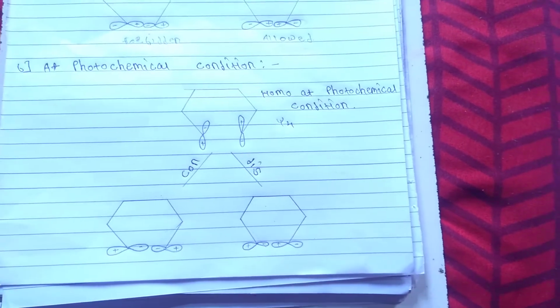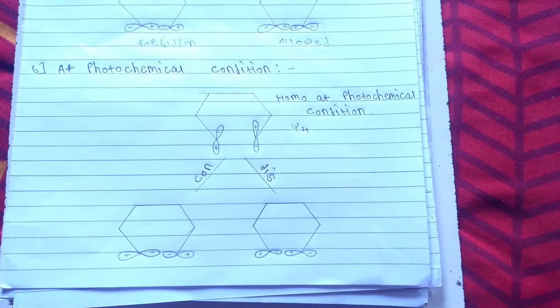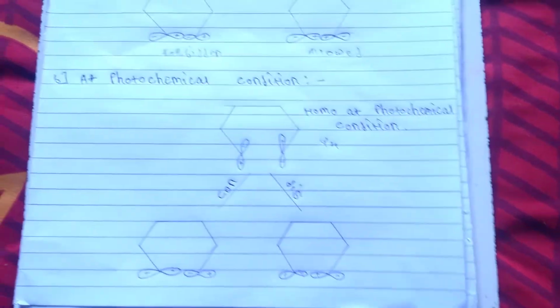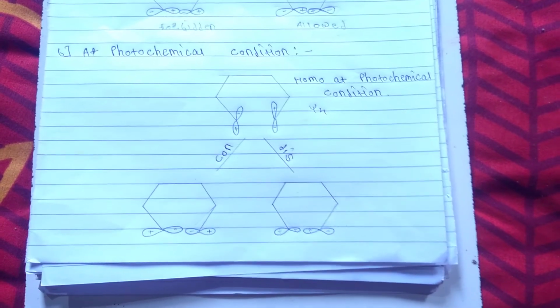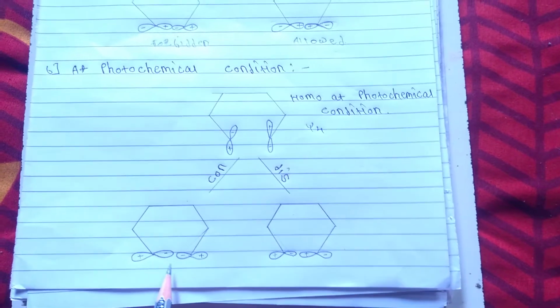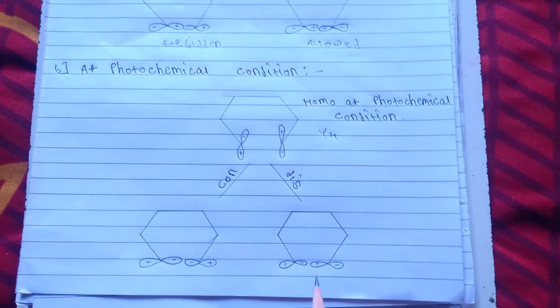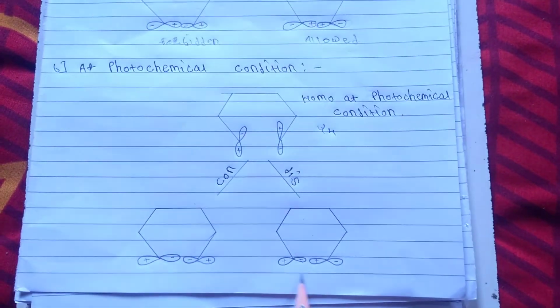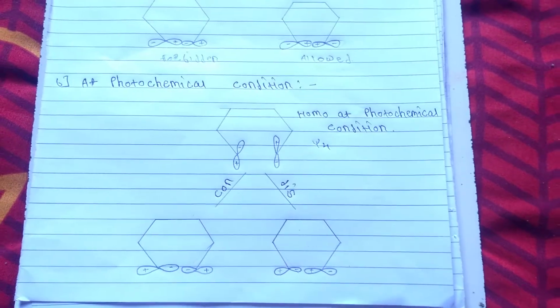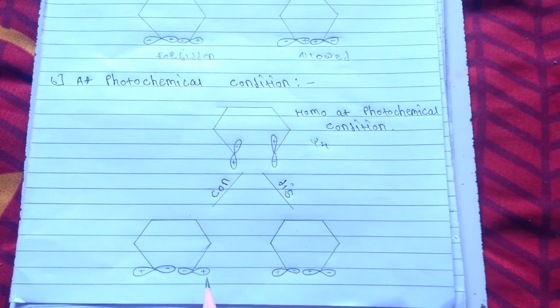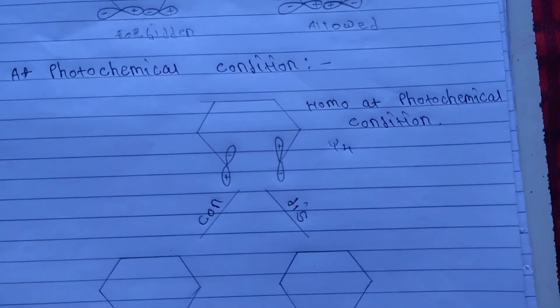So here the cyclization occurs by the conrotatory path, not by the disrotatory path. The bonding approach occurs when the two lobes of the same sign interact with each other, and the bonding approach does not occur when the two lobes of different signs interact with each other. At the photochemical condition, the conrotation is allowed, while the disrotation is forbidden.